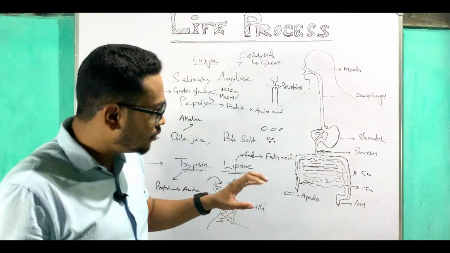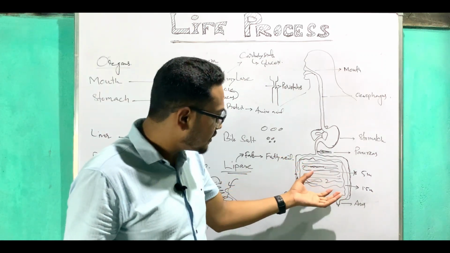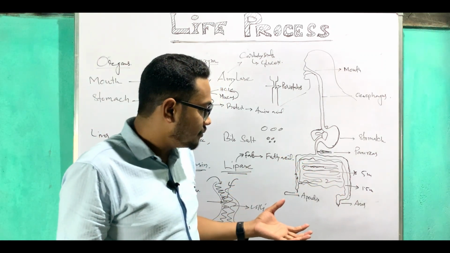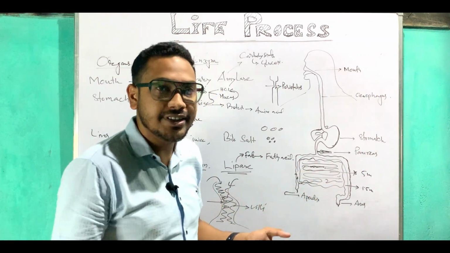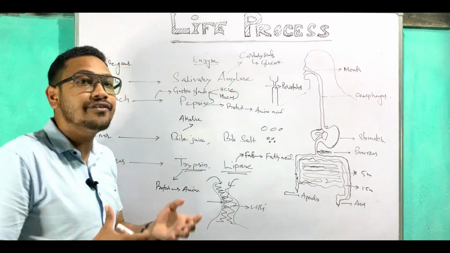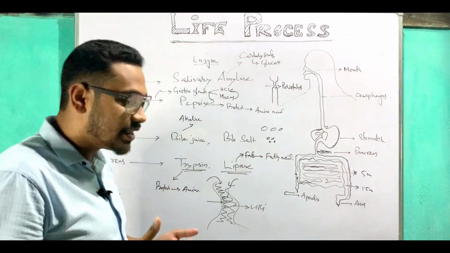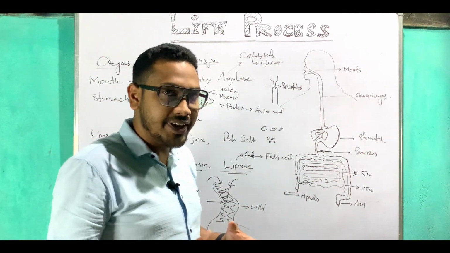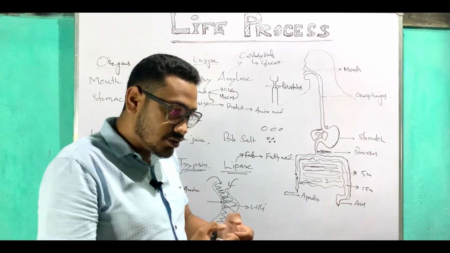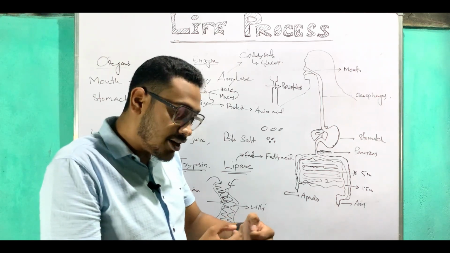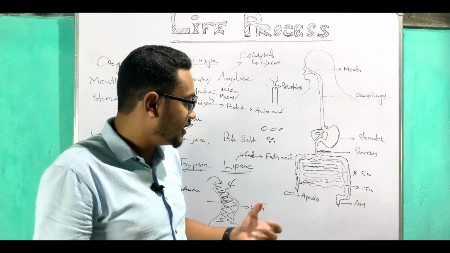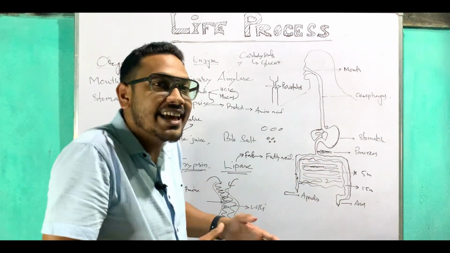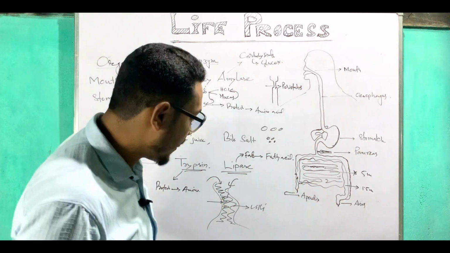One more thing I want to mention here is that in animals like cows, the small intestine is a bit larger than ours. Why? Because they eat grasses, and inside the grass there exists cellulose. So they need larger enzymes and need to take a long time for digestion. That is why their small intestine is a bit longer than ours.